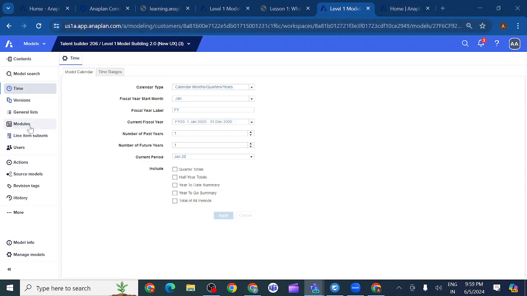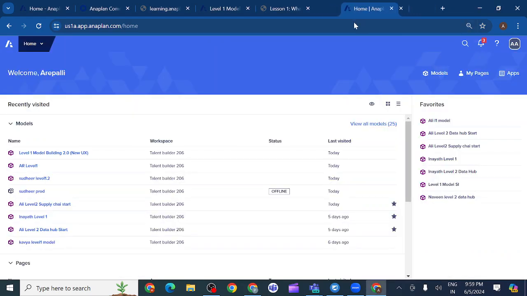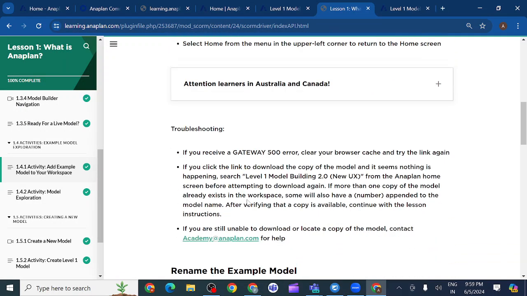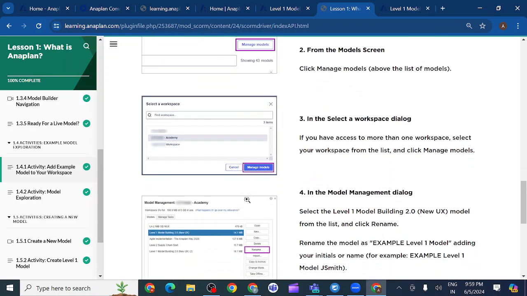After downloading this model, what should we do? Simply we can rename that model with our name.